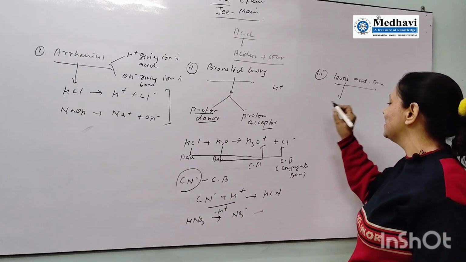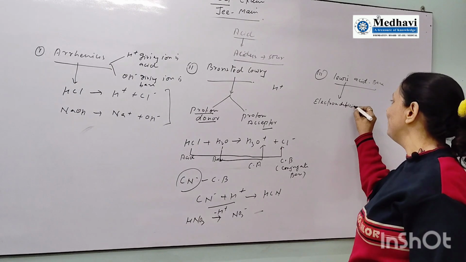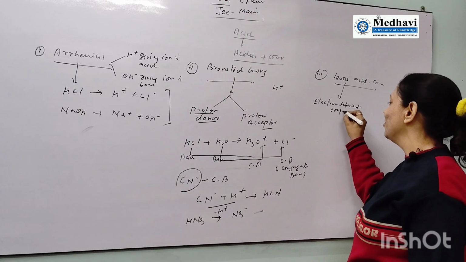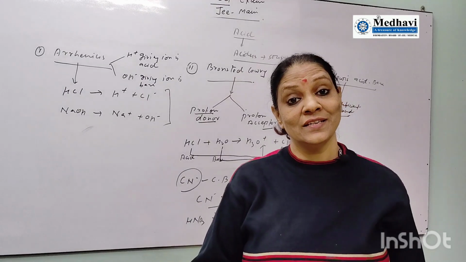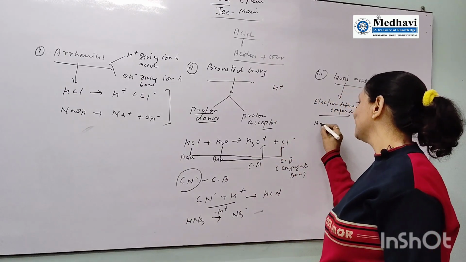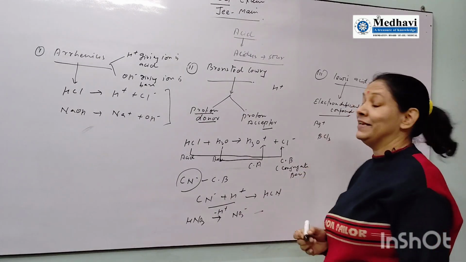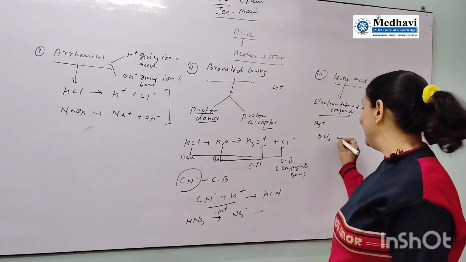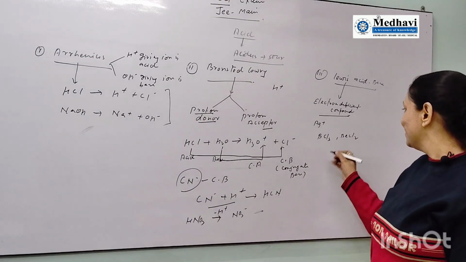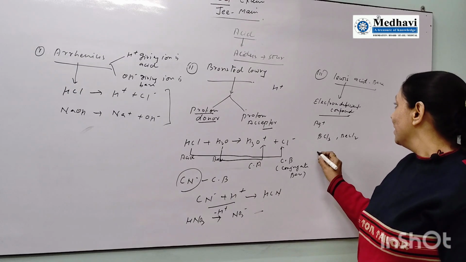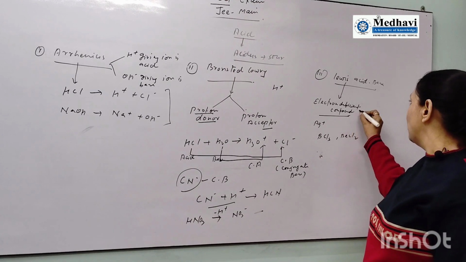Then Lewis acid and base. Electron deficient compounds are called Lewis acids. How will you identify that a compound is electron deficient? Either it has a positive charge, or its electron octet has not been fulfilled, like BCl3, where the octet has not been fulfilled. This is an acid, electron deficient.